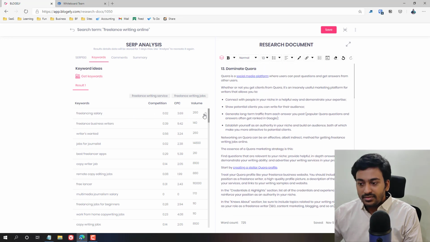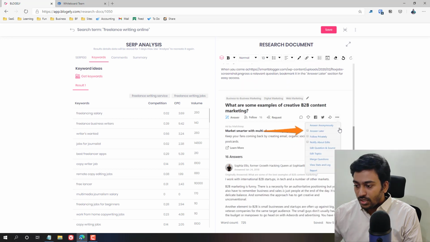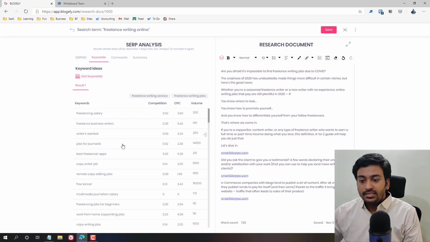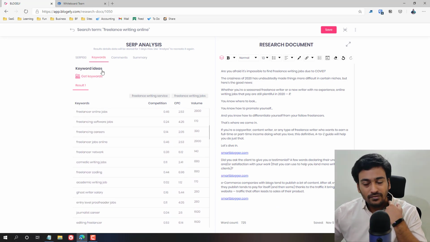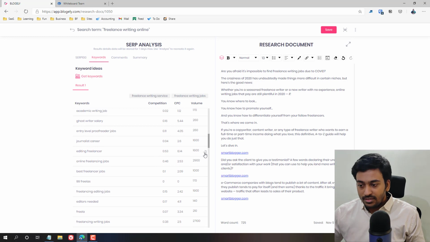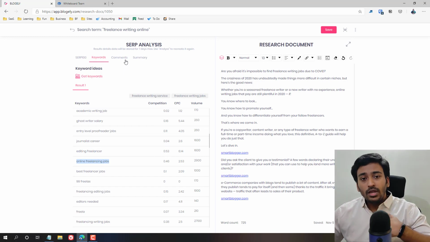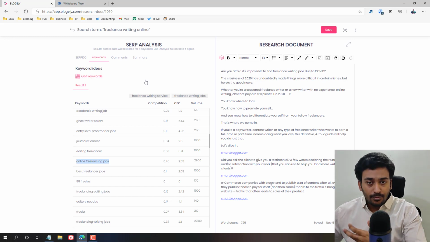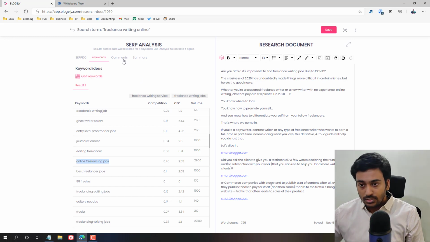Not sure, but basically when you click here it will transfer that particular data also here, and you can maintain that also and try to get the results from here. So that is what keywords does. For some reason it's not working, or as I told you, I don't use this feature. In my workflow, before I even start writing, I will figure out all the keywords, and only then will I come here and do the content writing process.